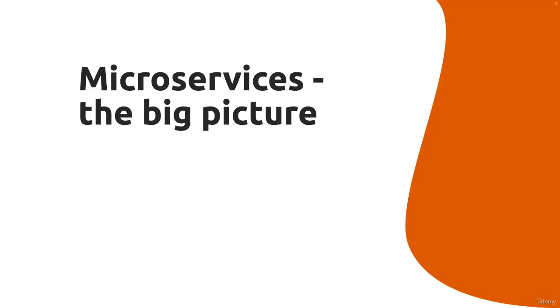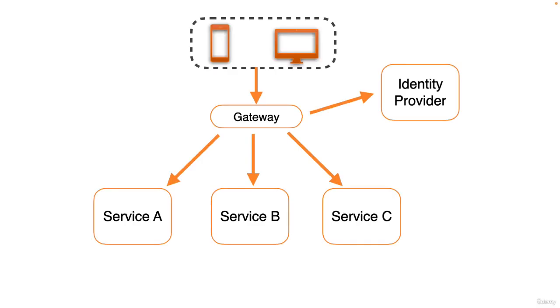So before we begin writing any code, let's take a look at the big picture stuff around microservices and what microservice architecture enables us to do. And it effectively enables large teams to build scalable applications that are composed of many loosely coupled services. And what does this architecture look like, and when should we use it?